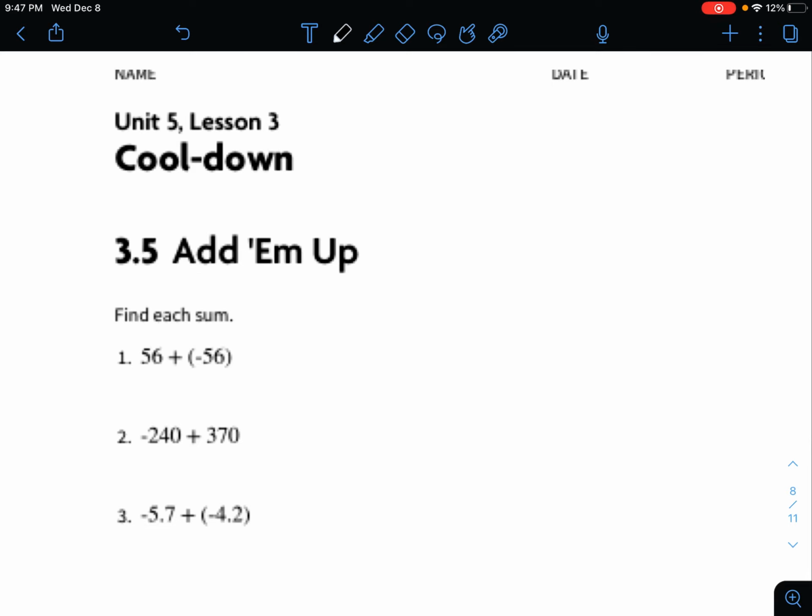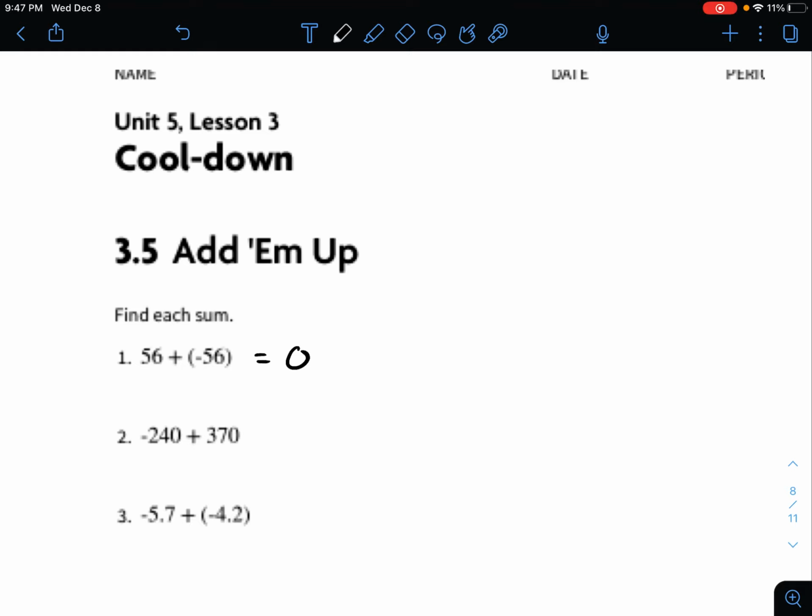Okay, it says add them up. So find each sum, 56 plus negative 56. So once again, we have opposites. So that's going to equal 0. Anytime you add your opposite, you're going to get 0.